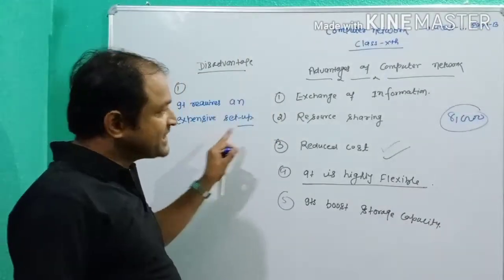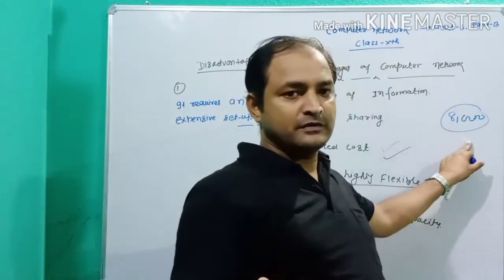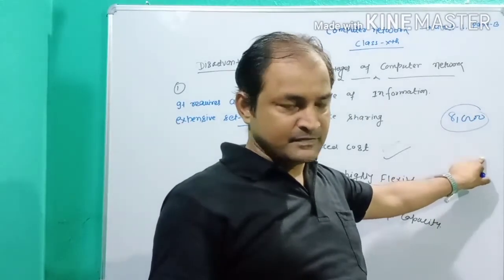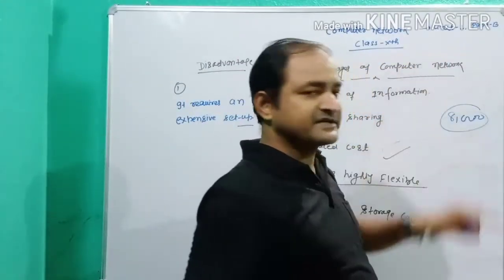So without a mobile phone, how do you open the online classes? How do you open the networking system?